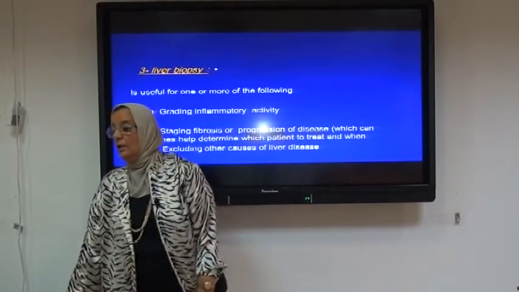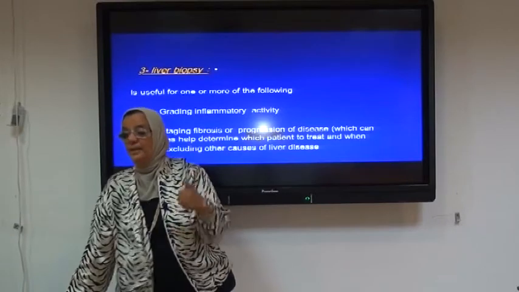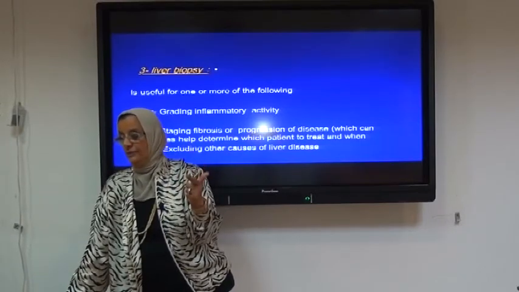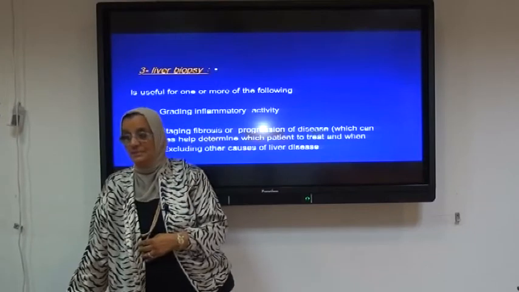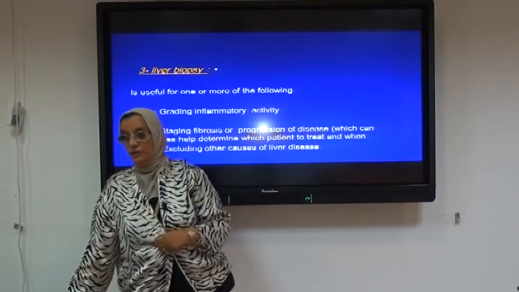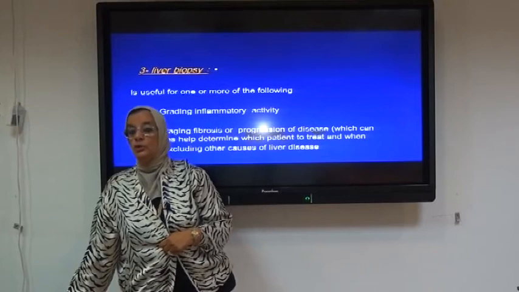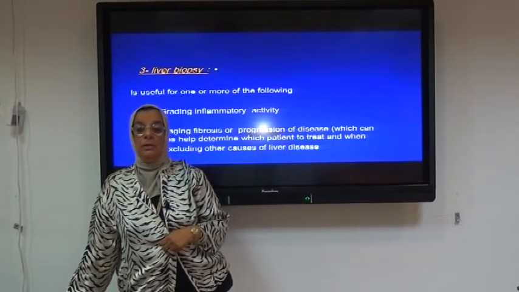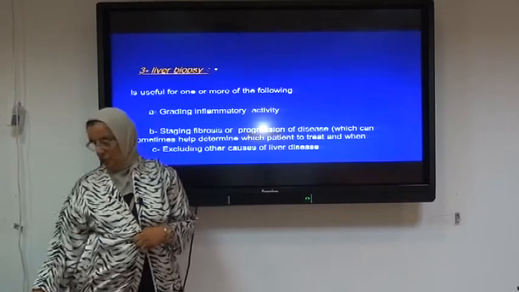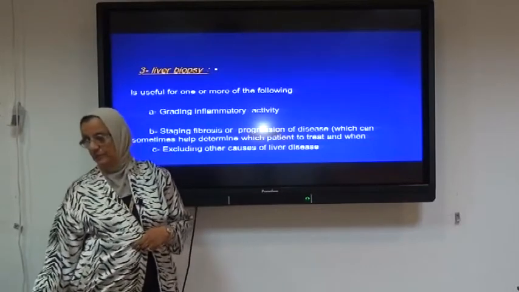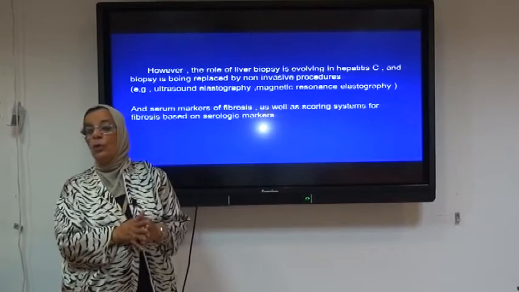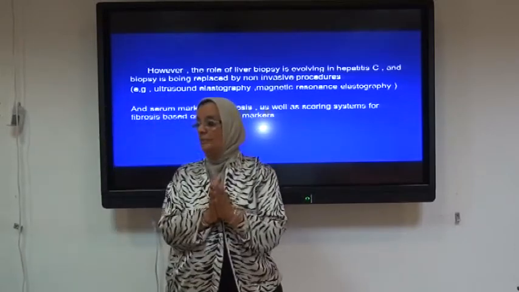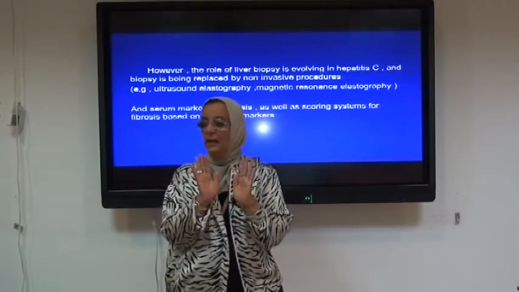So, it is useful for grading inflammatory activity, staging fibrosis or progression of disease, which can sometimes help determine which patient to treat and when; and to exclude other causes of liver disease, as for example hepatocellular carcinoma or parasitic infections or whatever. However, the role of liver biopsy is evolving in hepatitis C, and biopsy is being replaced by non-invasive procedures.